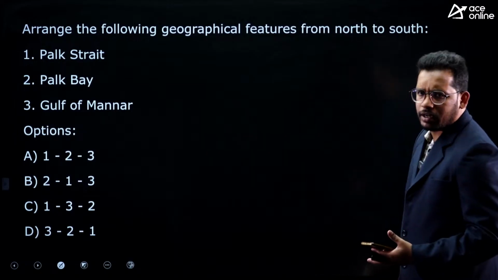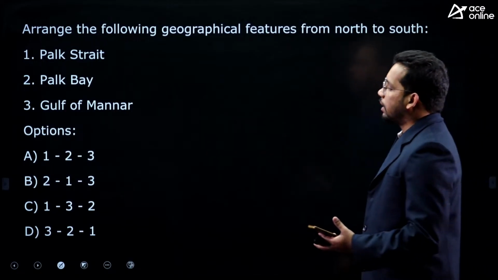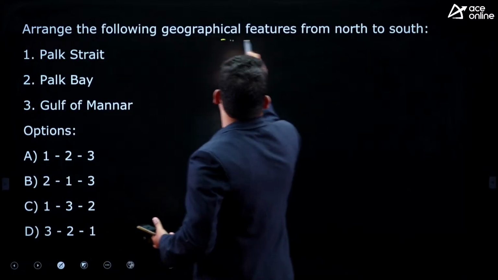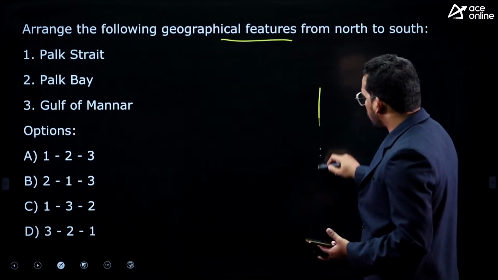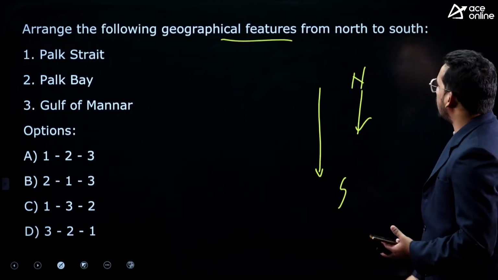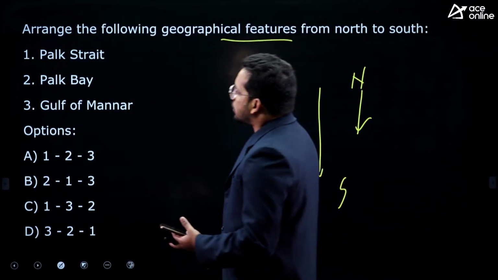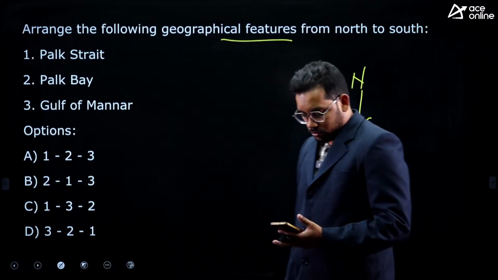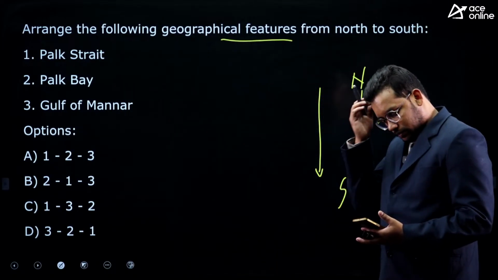Next question, a little bit tricky question, I can say. Arrange the following geographical features from north to south. This is north, this is south. So they are asking to arrange in this direction. Palk Strait, Palk Bay, Gulf of Mannar, and the options are these. So now try to answer this question.